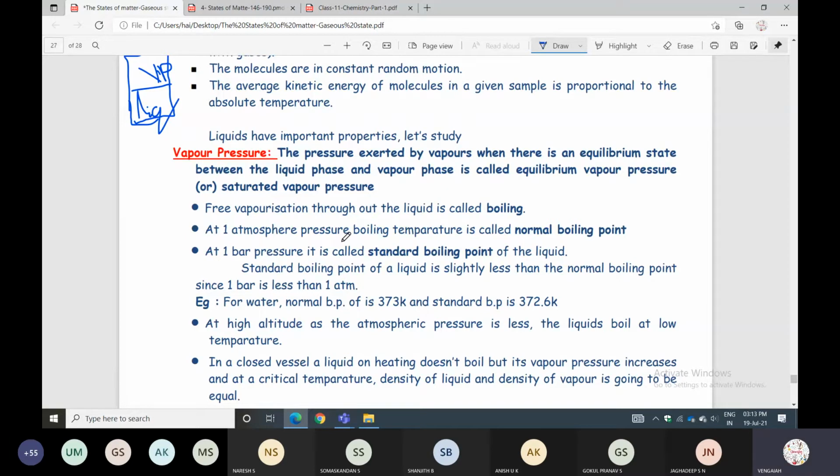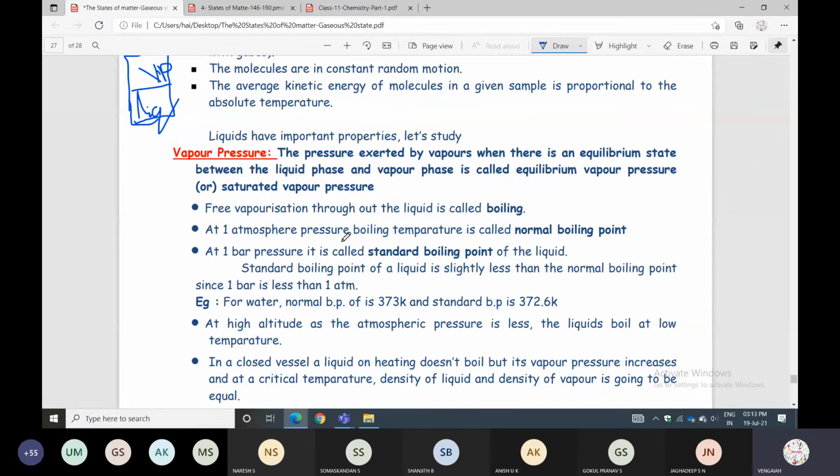At 1 bar pressure, it is called the standard boiling point of the liquid. The standard boiling point of a liquid is slightly less than the normal boiling point, since 1 bar is less than 1 atm. That's why. Okay, now listen carefully. What is the meaning of standard boiling point of a liquid?